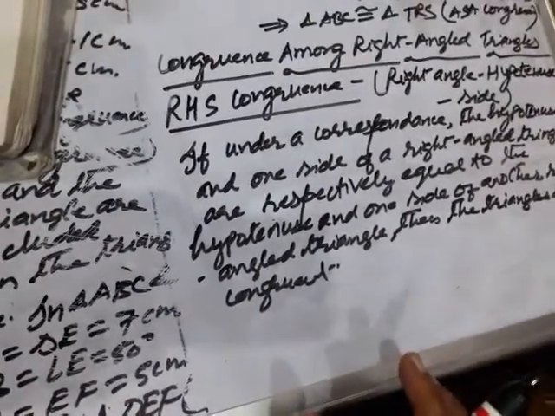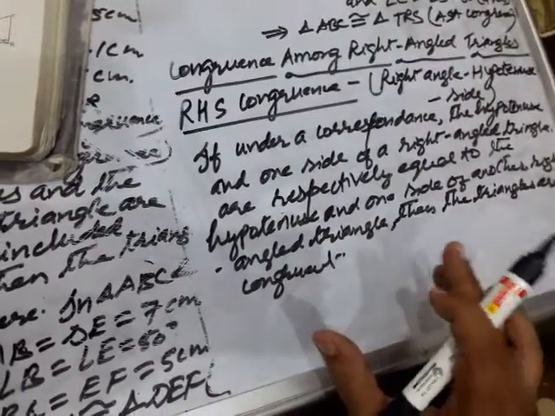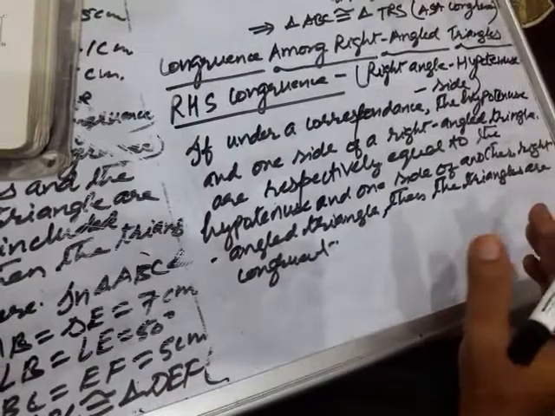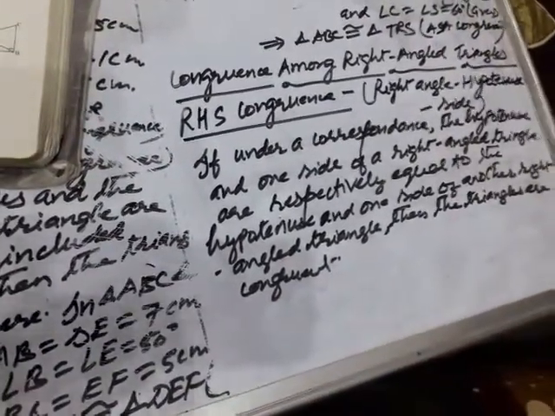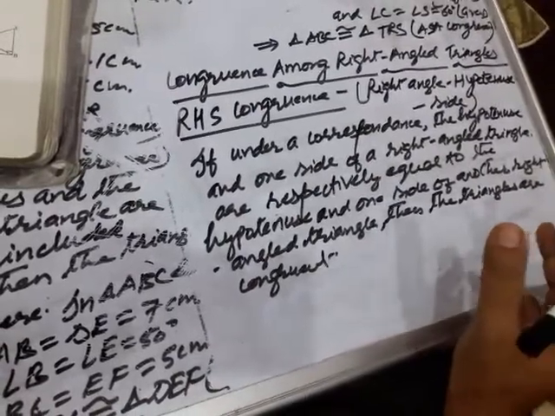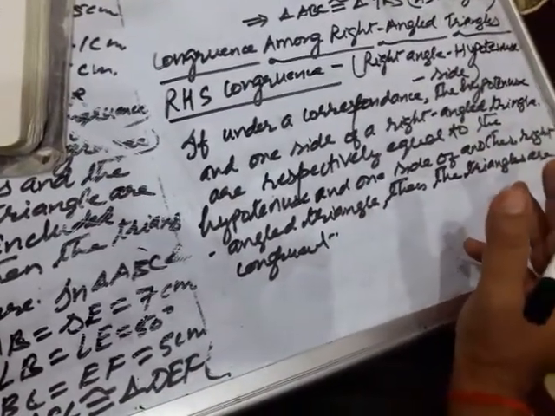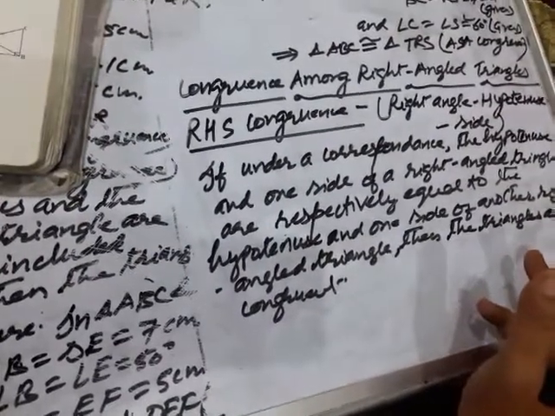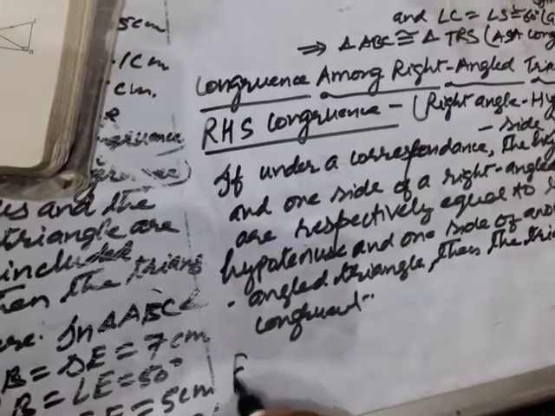If two right angle triangles are there, and the hypotenuse of one triangle is equal to the hypotenuse of another triangle, and one side, any side except hypotenuse, is equal to the corresponding side of another right angle triangle, then we say that both the triangles are congruent under RHS congruence rule. Okay, here children, let us take an example pictorially.